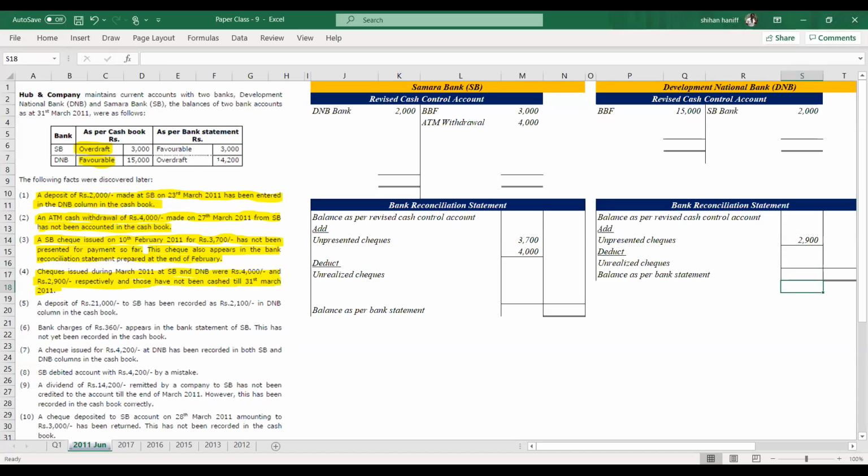Number 5. A deposit of 21,000 to SB has been recorded as 2,100 in the DNB column in the cash book. Not been cashed means not presented. Not withdrawn money is not being cashed.